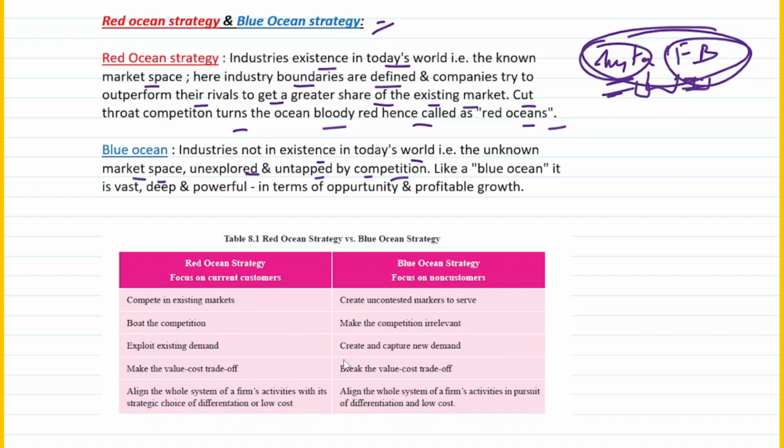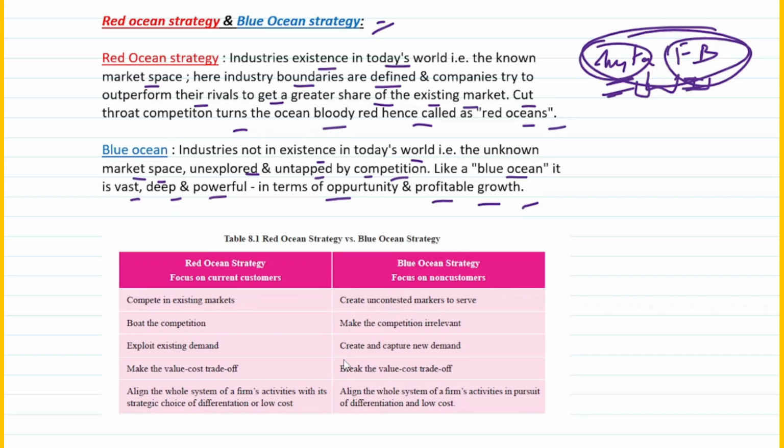Now why is it called a blue ocean? Because like a blue ocean, it is vast, deep and powerful in terms of opportunities and profitable growth, right? So it's a very big topic. It's given as a big topic in your book, but I've tried to trim it down so that it's easy for you to remember. So two strategies are red ocean strategy and blue ocean strategy. Red ocean strategy is basically with respect to the industries that are existing in today's world. That is the known market space. Here industry boundaries are defined and companies try to outperform their rivals to get a greater share of the existing market. Cutthroat competition turns the ocean bloody red, hence it is called a red ocean.